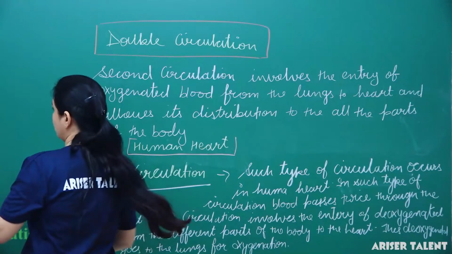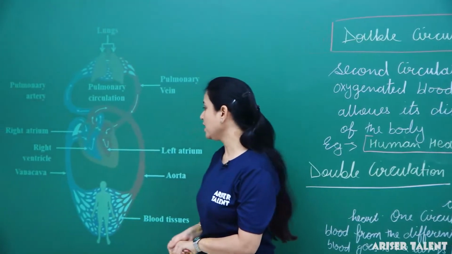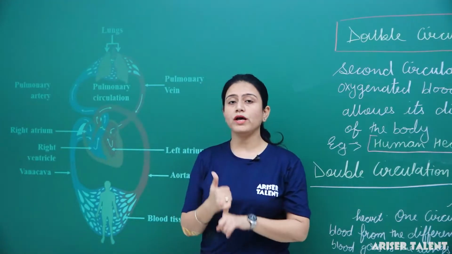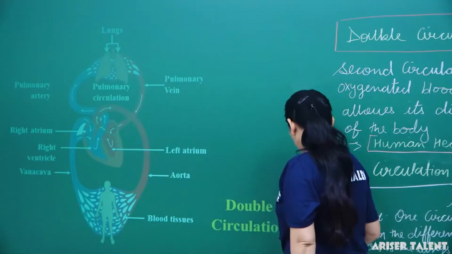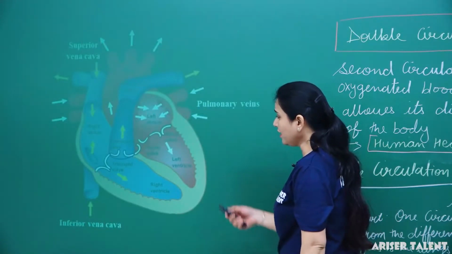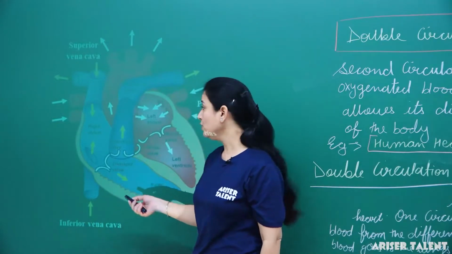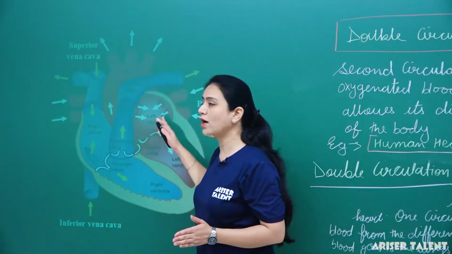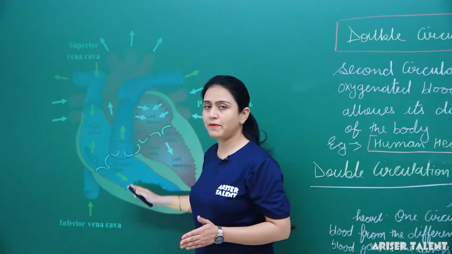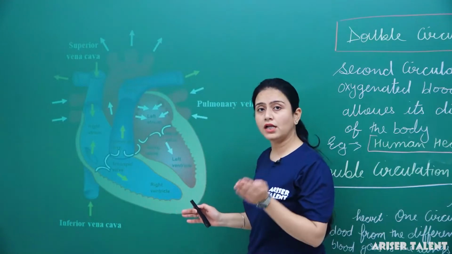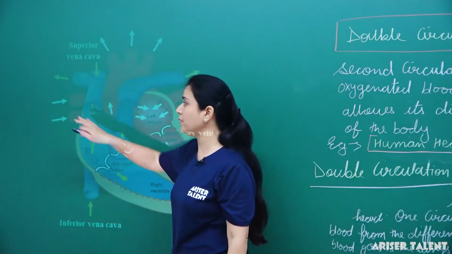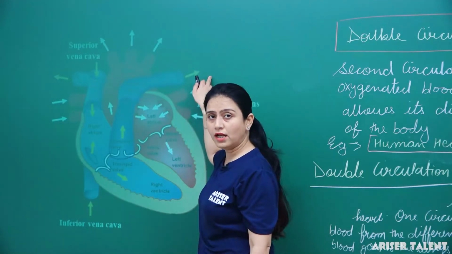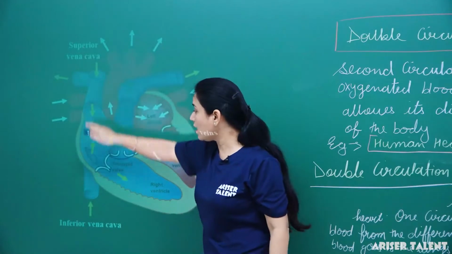Here we can see the double circulation of blood. We can see the deoxygenated blood, the right atrium, the right ventricle. When I told you the structure of the heart, I told you that the heart is divided into two halves through a septum. The right part of the heart allows the entry of deoxygenated blood, and then this deoxygenated blood moves from the right part to the lungs for oxygenation. So this is the one circulation.